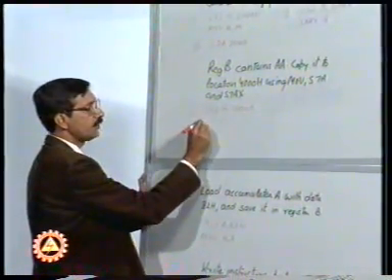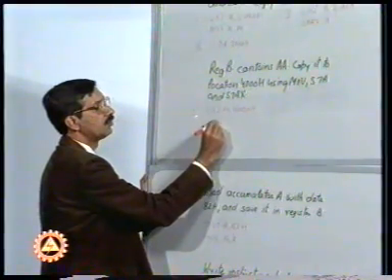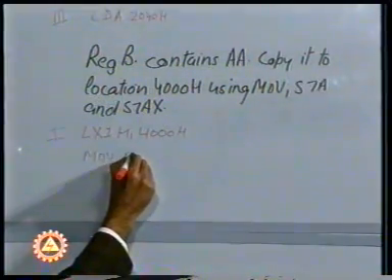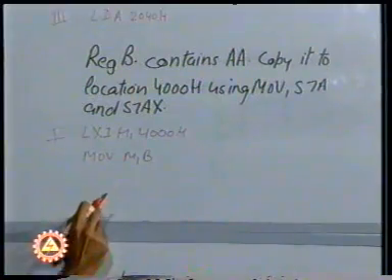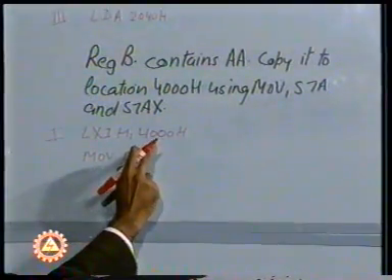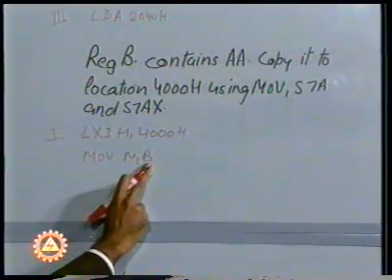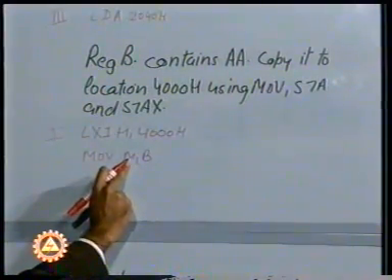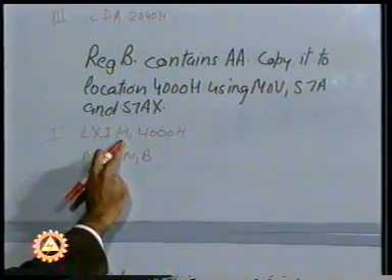Now, in order to copy the data from register B to the memory, we have to use the instruction MOV M, B. What it actually amounts to is we are copying the contents of register B to the memory location which is being pointed to by the register pair HL.